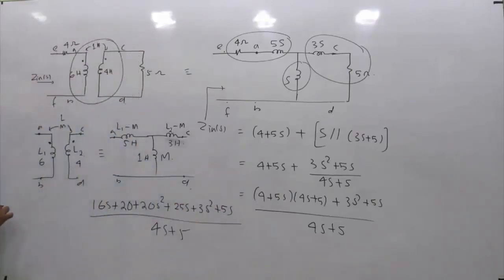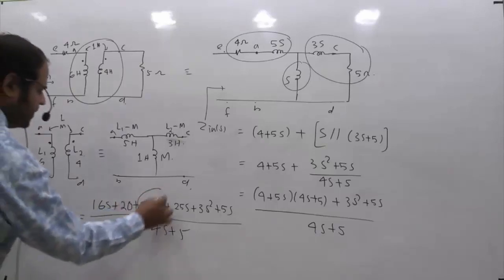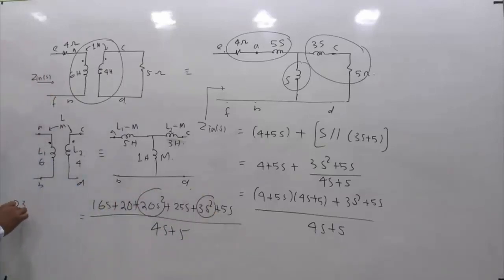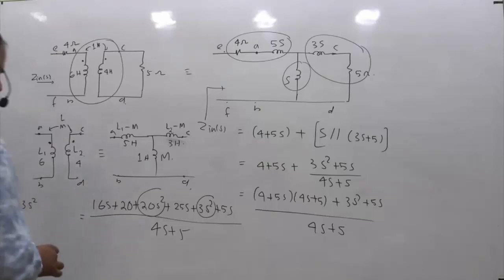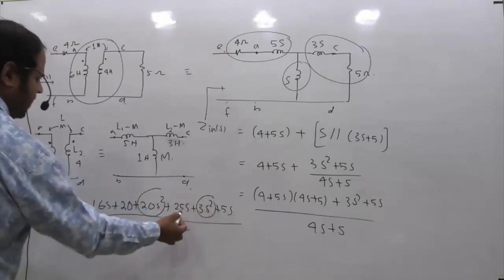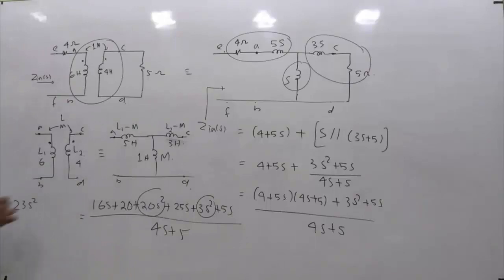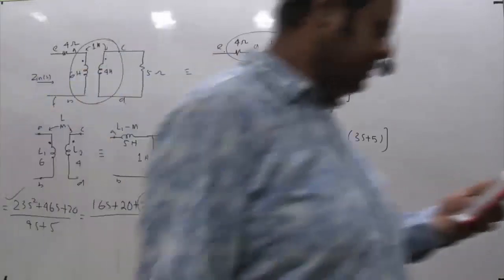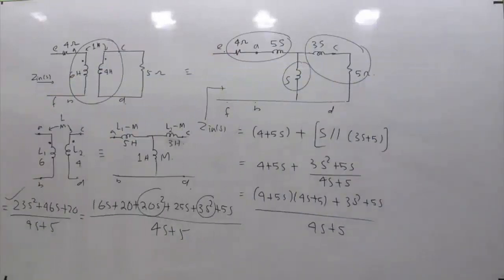If we separate the coefficient of S square, 20S square plus 3S square is 23S square. If we separate the S, 16 plus 5, 21 plus 25 is 46. So plus 46S, and the constant term what we have is 20, divided by 4S plus 5. Right? So this is the final answer which is given in one of the options: 23S square plus 46S plus 20 over 4S plus 5. The only part was to replace that transformer by this T model network.